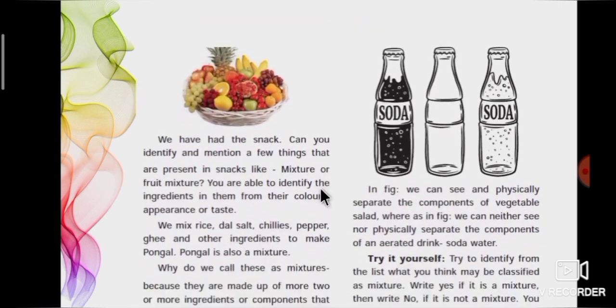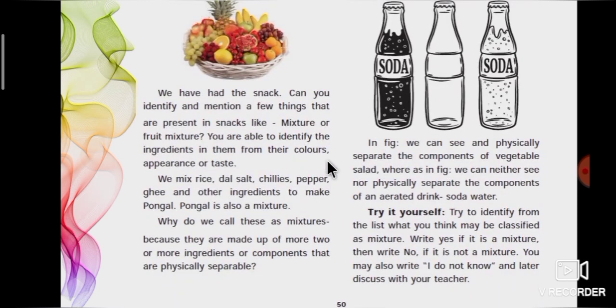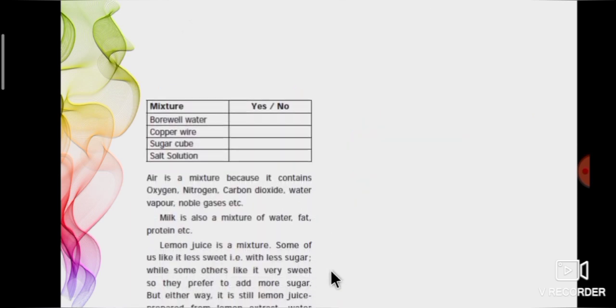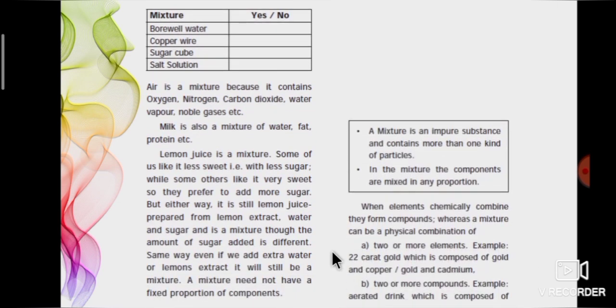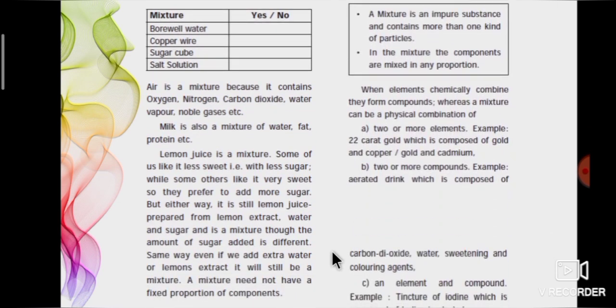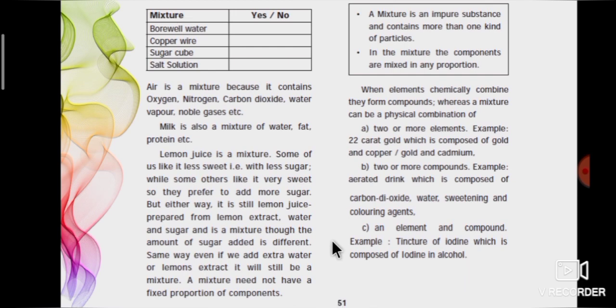Also, this page explained examples for mixtures. Air, milk, etc. are mixtures. They are explained on this page. Page number 51 explains the definition of mixture and its types. Yes, homogeneous mixture and heterogeneous mixture. I hope you all understand about diffusion, compressibility of states of matter, and pure substances and mixtures.